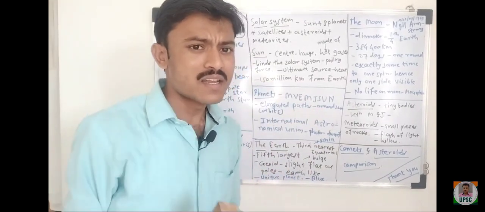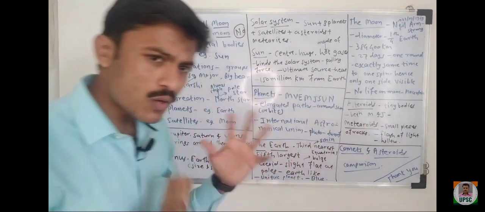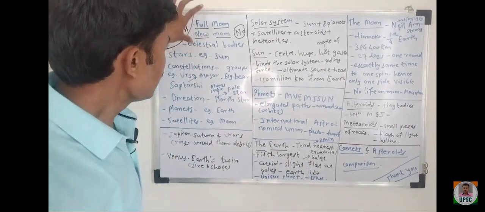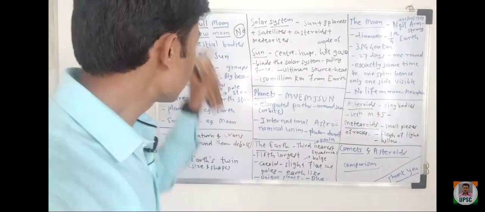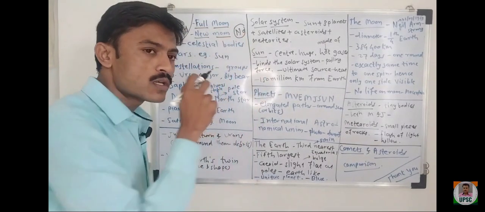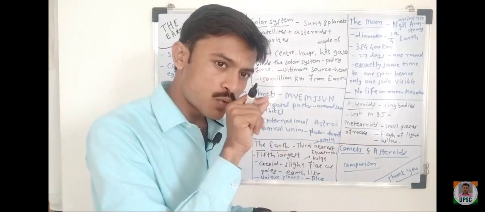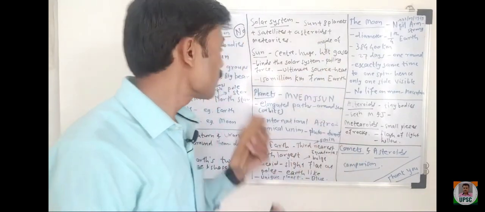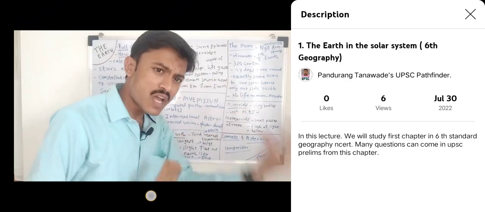It is there, but we are not able to see it. That is why it is called new moon. So full moon and new moon, UPSC can make options by using these words. What is full moon, what is new moon? So remember, I will give in the notes also what is full moon and what is new moon. You read and remember. The options can be prepared by using these words. Okay, some current related questions, some dynamic related questions.